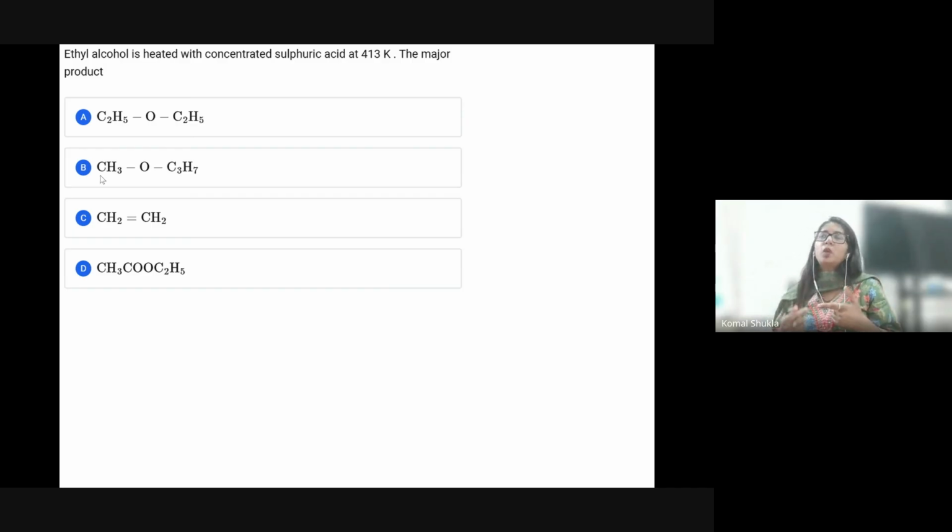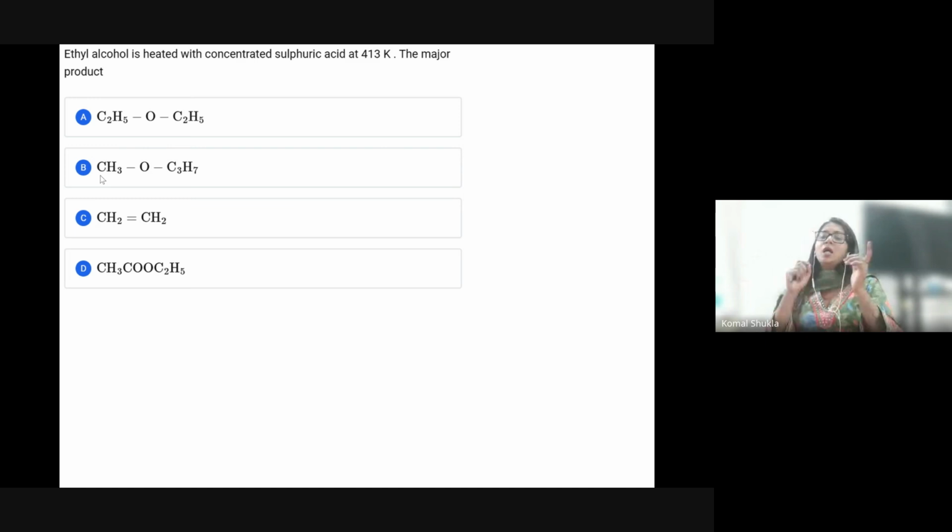Fine. And suppose I change the temperature from 413 Kelvin to 443 Kelvin. I'm increasing it by only 30 degrees centigrade: from 140 degrees centigrade, it now becomes 170 degrees. In the intermolecular dehydration reaction, two molecules of ethanol combine and lose one water molecule to form ether.